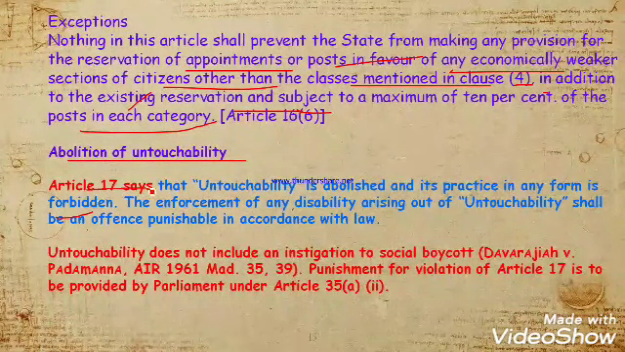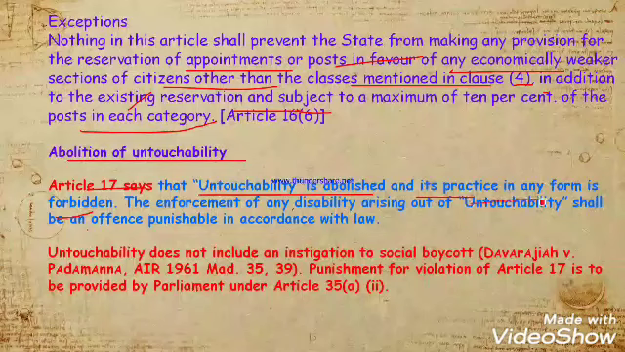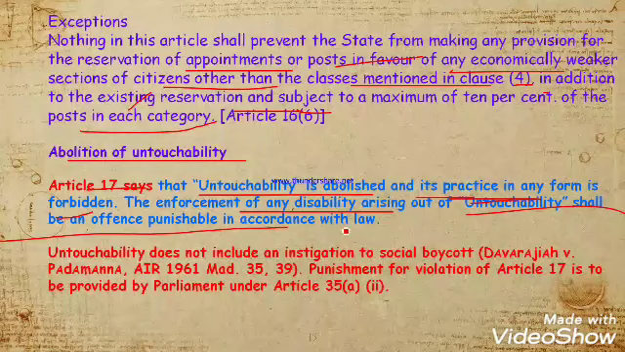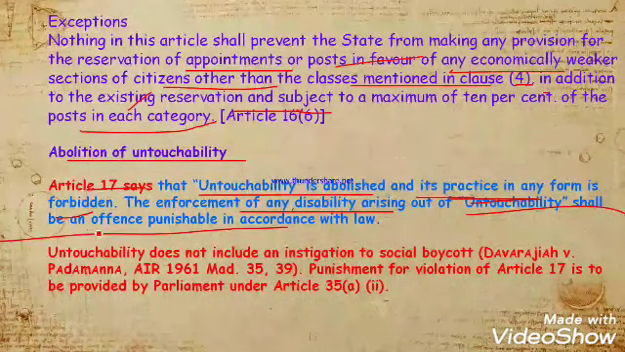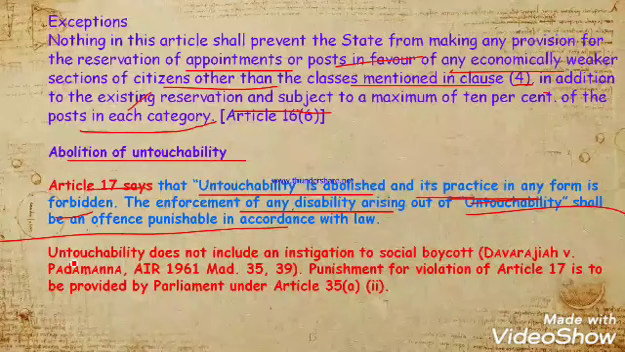This is considered under Article 17. So untouchability is abolished under Article 17. Remember the article names because they are also important for all of your examinations. Enforcement of any disability arising out of untouchability shall be an offence punishable in accordance with the law. It means Article 17 says that whenever you are discriminating on the basis of untouchability, it is a crime and a fundamental right is violated, the right to equality.